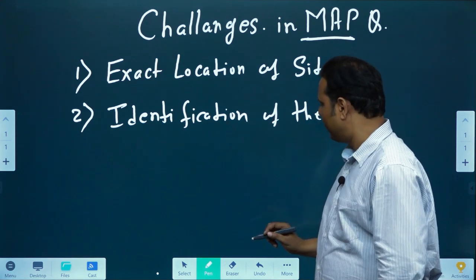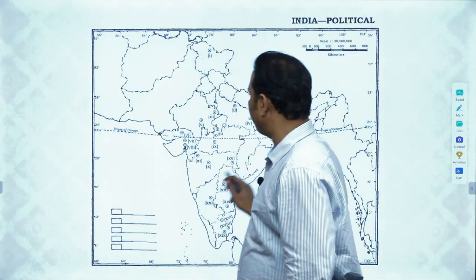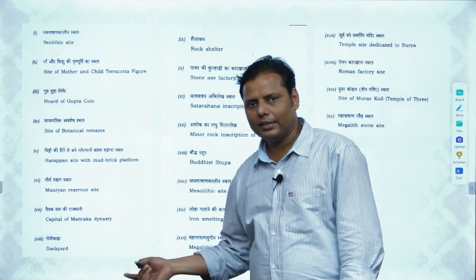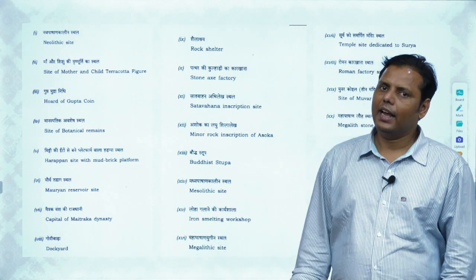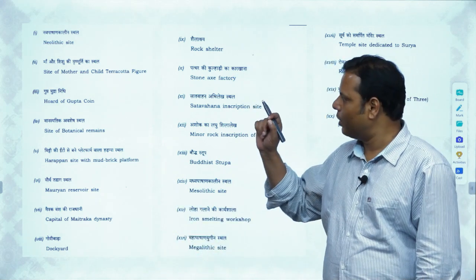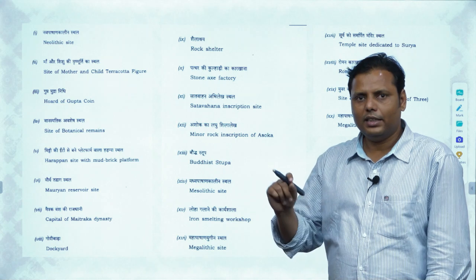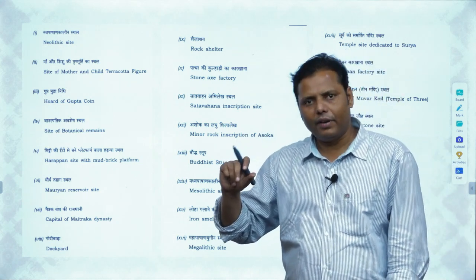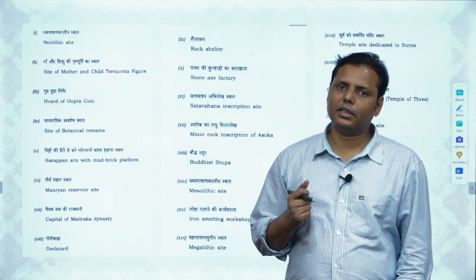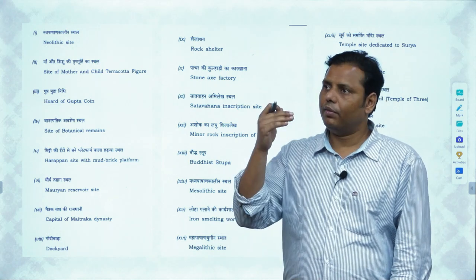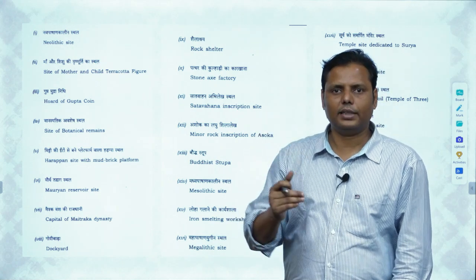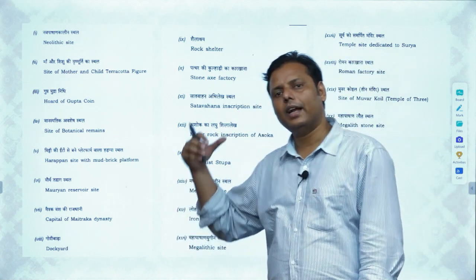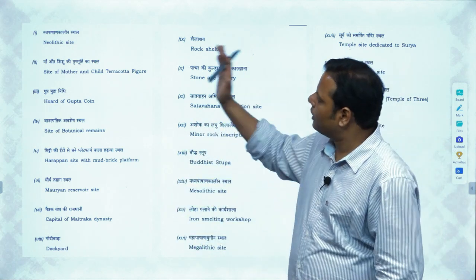And this identification becomes more problematic when you see the description, because when they started asking the map in this particular style, they are not giving a very simple description. They're just playing with it, giving you a very different kind of description of the site. Then you have to think, you have to have a basic understanding of the site, so that you can understand what the utility of that site is, and as per that the description has been given.